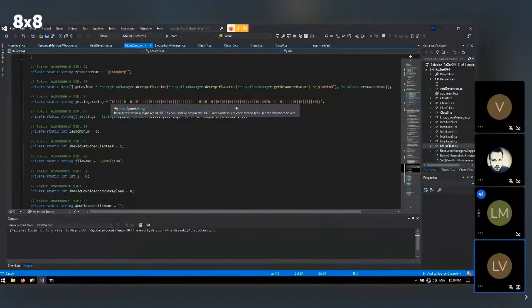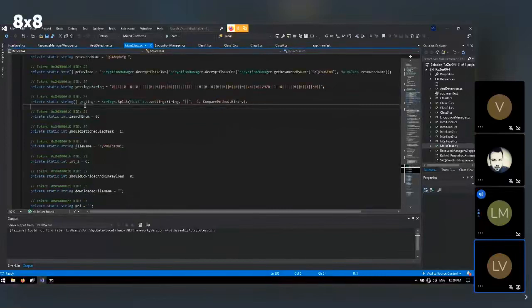And all these numbers are parsed by splitting on pipes, like we saw before when we did the dynamic run. Now, based on the settings, in the non-simplified version, it just gets a specific index. So for the should set scheduled task, it's 1 here, but that is taken from a specific index from the array where the settings are saved.